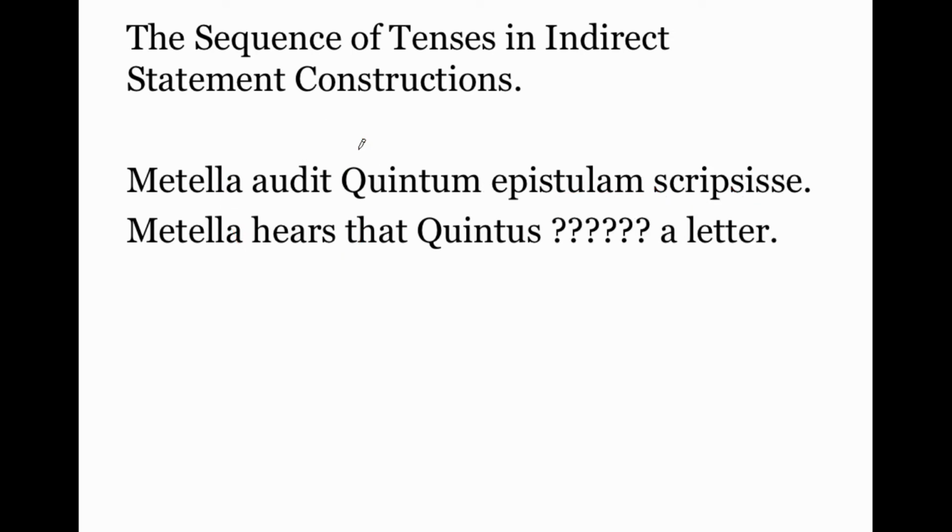Scripsisse, that is the perfect tense infinitive. So take a moment, think about what you need to do. You should say to yourself, well, I know this is a perfect tense infinitive. It would be translated in isolation as to have written, but how we translate it in the sentence depends on this word right here. Present tense, how do we translate?